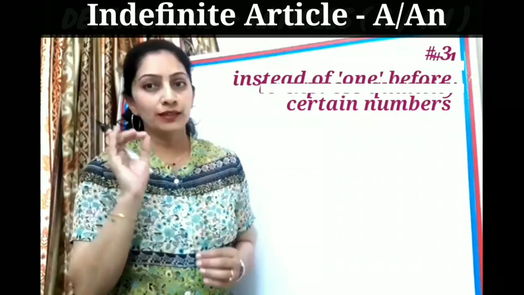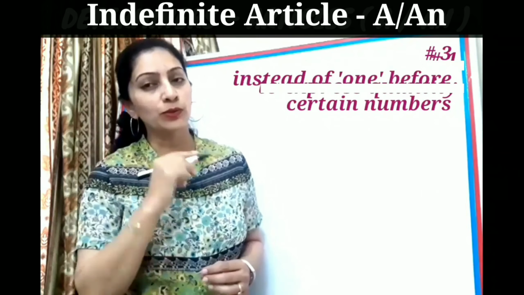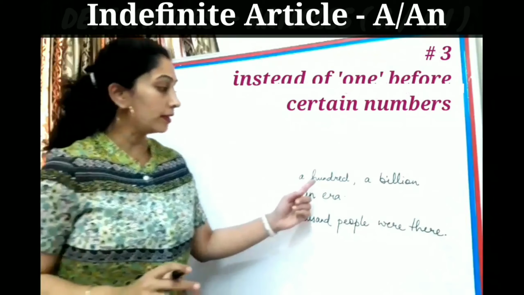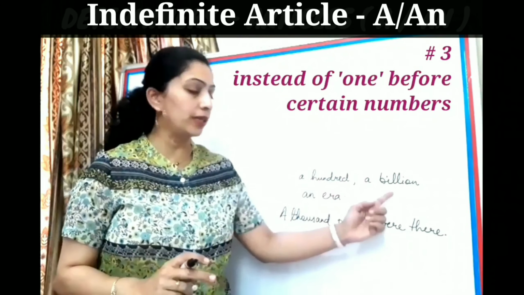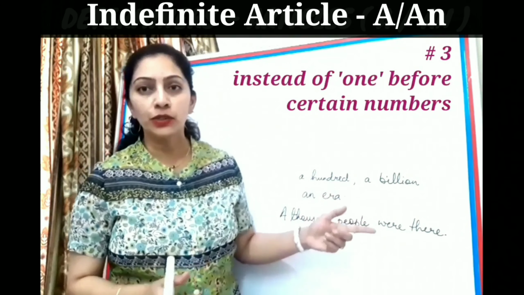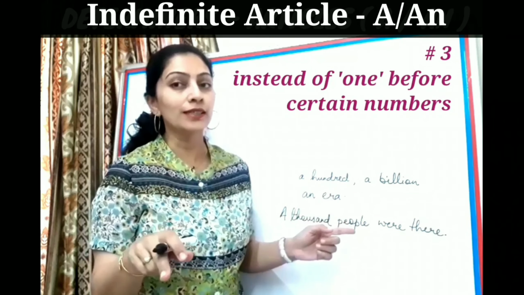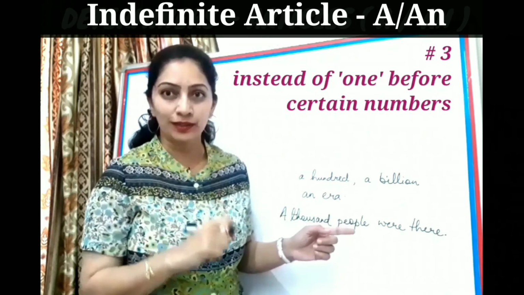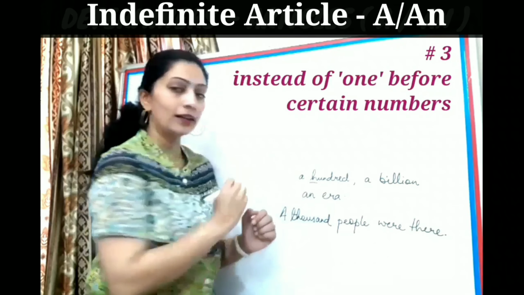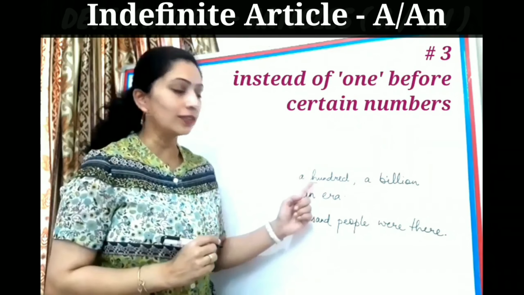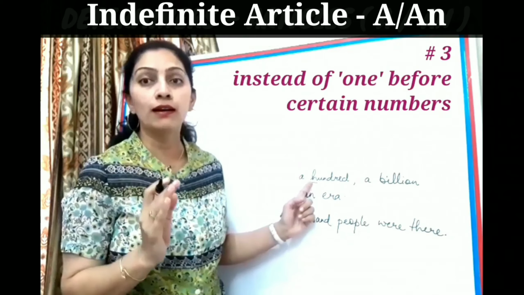Instead of using the number 1, we can also use these articles. Now here, instead of using 1 hundred, 1 billion, 1 era, I can use these indefinite articles. Again, that depends on the starting sound of the next word. Like here, hundred. The starting sound of this word is a consonant, h.